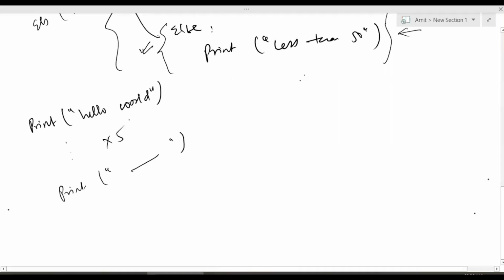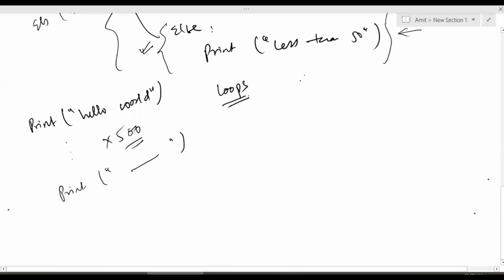But what if I say you print hello world 500 times? Writing this 500 times is going to be cumbersome. So if you want to do a given set of tasks again and again, multiple times, we have something called loops in programming languages.